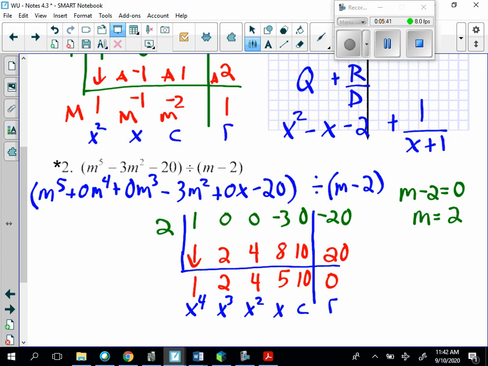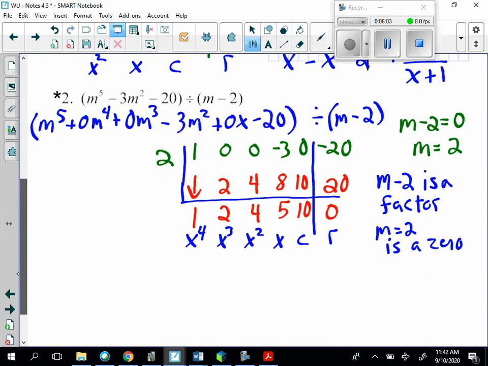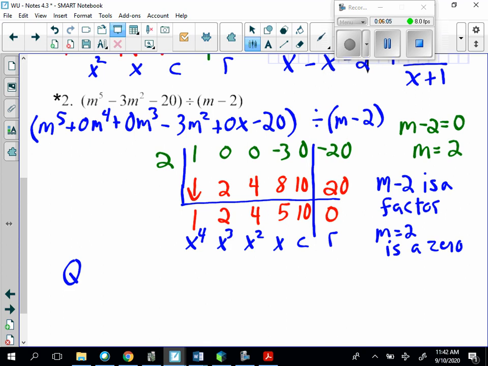So since there was no remainder, that meant that m minus 2 is a factor, and that m equals 2 is a 0. And since we divided evenly, we're going to say the quotient is our answer. We don't need to say plus the remainder over the divisor because the remainder is 0.